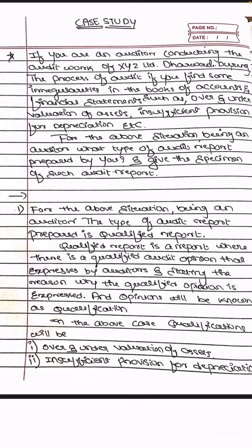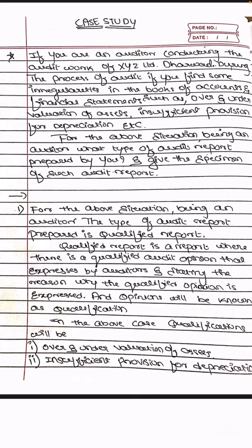During the audit process, if you find any irregularities, errors or frauds, such as over and undervaluation of assets, insufficient provision for depreciation, then what type of audit report will be prepared by you?